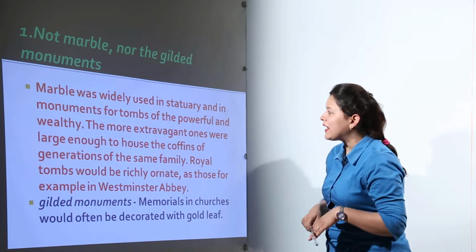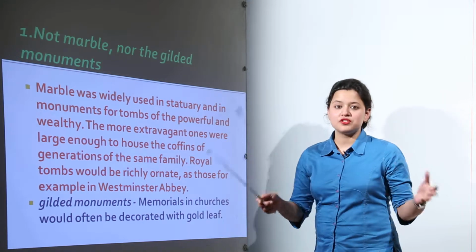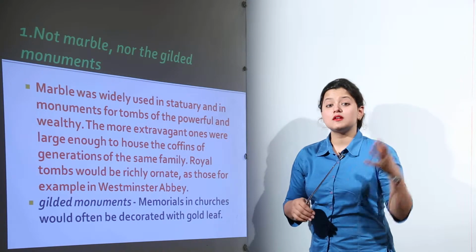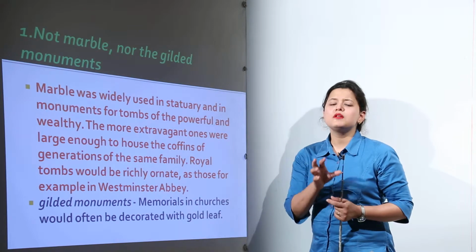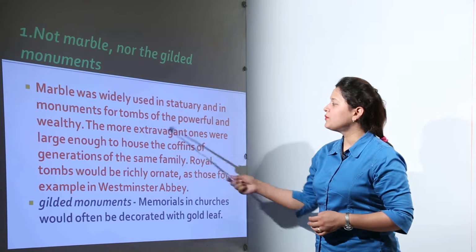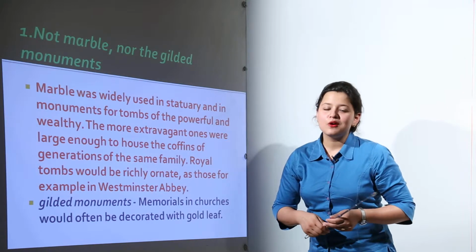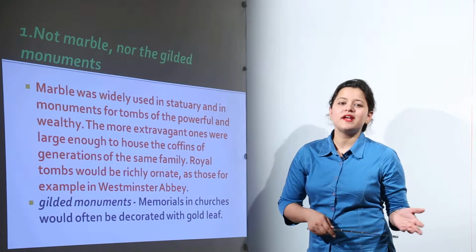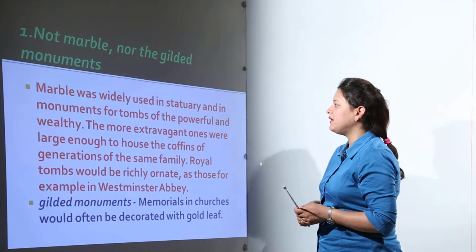Marble was widely used in making statuary, that is, to make the statues of various famous personalities. In earlier times, marble was used to make statues and monuments for the tombs of the powerful and wealthy people only, because the poor could not afford them for their dead. So it was only done by the rich and wealthy people of the society.